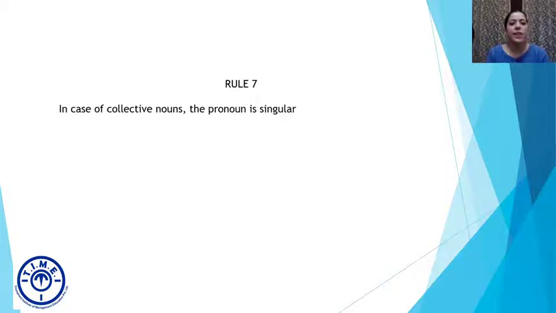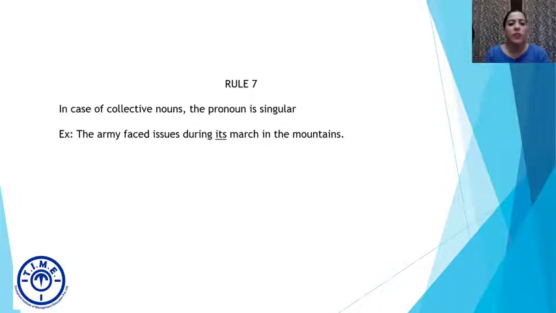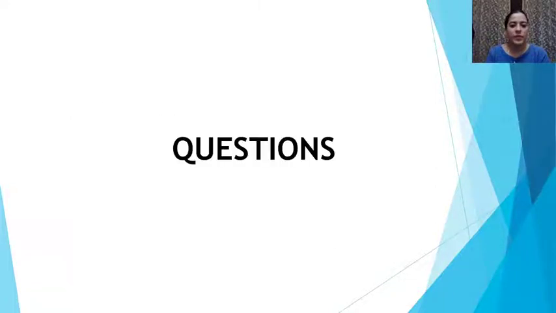Rule number 7, in case of collective nouns, the pronoun is singular. So if a collective noun is being referred to by a pronoun, the pronoun should be singular. For example, the army faced issues during its march in the mountains. So instead of saying the army faced issues during their march, अब army है तो लोग होंगे ज़्यादा, but army is a collective noun, which is why the pronoun is singular, as we can see it's for the possessive, all right? So the army faced issues during its march in the mountains, all right?